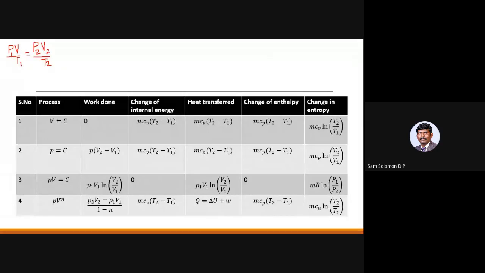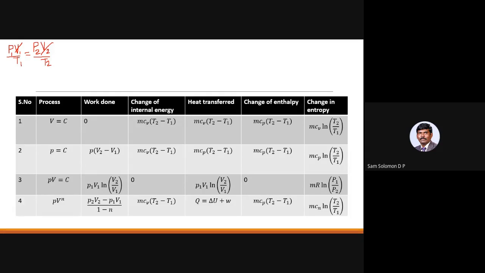As per the first process, it is a constant volume process, so V1 is equal to V2. I can cancel out V1 and V2 on both sides, so P1 by T1 equal to P2 by T2, or P1 by P2 is equal to T1 by T2, or P2 by P1 equal to T2 by T1.